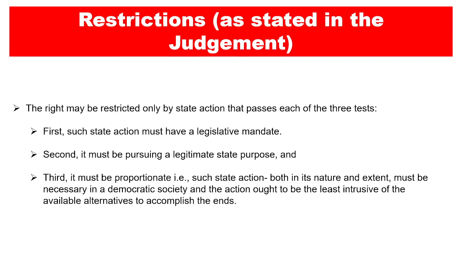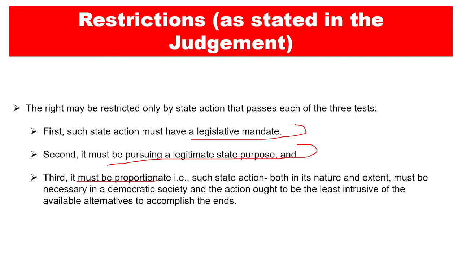So the restrictions on privacy can be done on the basis of three tests. If the three tests pass, then your right to privacy can be restricted. The first one is that such state action must have a legitimate legislative mandate. Second, it must be pursuing a legitimate state purpose. And the third is that it must be proportionate.